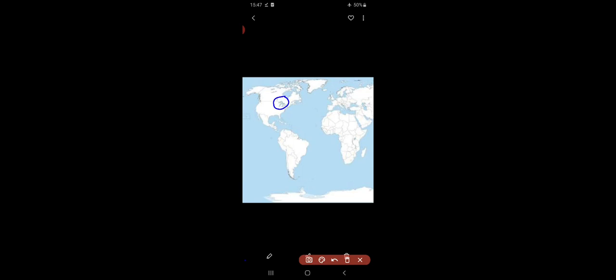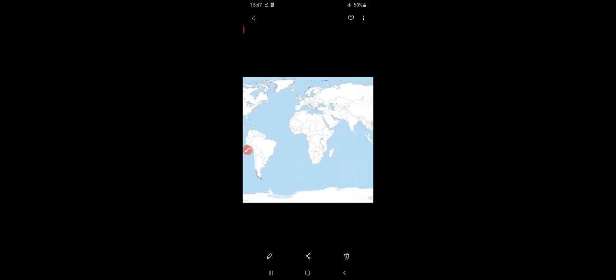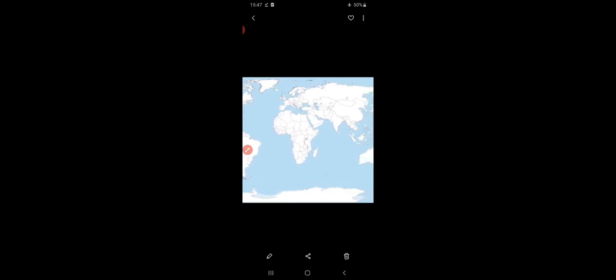Number 2, the Appalachian region of North America. This is the region. Number 3, it is the Ruhr of Germany.